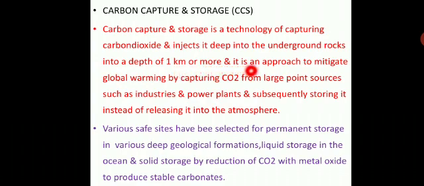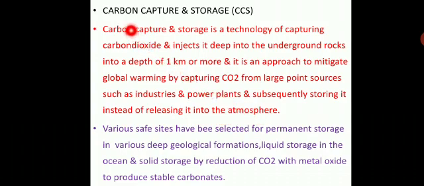It is an approach to mitigation, meaning reducing global warming, by capturing carbon dioxide from large point sources such as industries and power plants and subsequently storing it instead of releasing it into the atmosphere.